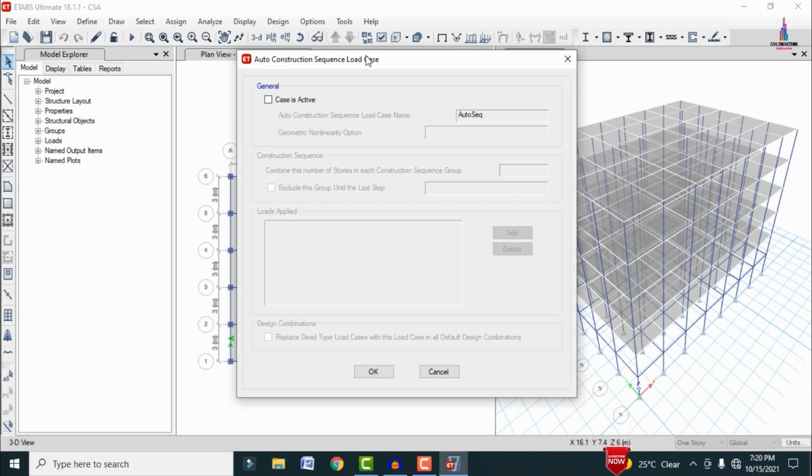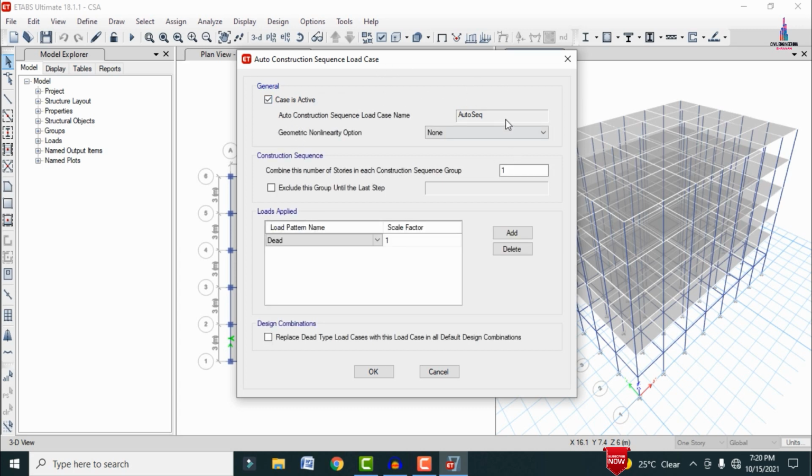So firstly we have to define the auto construction sequence analysis. Select the case type as active case, and the construction sequence load case name is auto sequence. The geometric nonlinearity option is P-delta or P-delta plus large displacement. As per our consideration, we are taking it as none here, because we are not taking any kind of irregular structures.